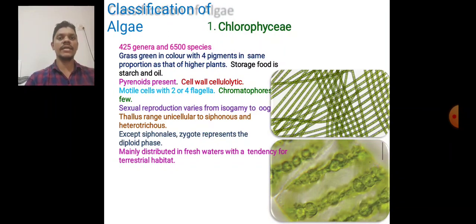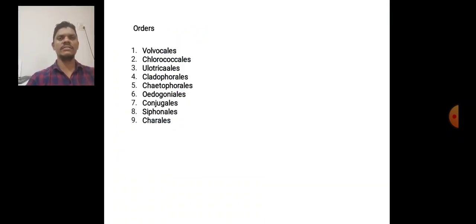The thallus ranges from unicellular to siphonous and heterotrichous. Except in siphonous forms, the zygote represents the diploid phase. Many are distributed in fresh waters, with a tendency toward terrestrial habitat. The orders are Volvocales, Chlorococcales, Ulotrichales, Cladophorales, Chaetophorales, Oedogoniales, Conjugales, Siphonales, and Charales.